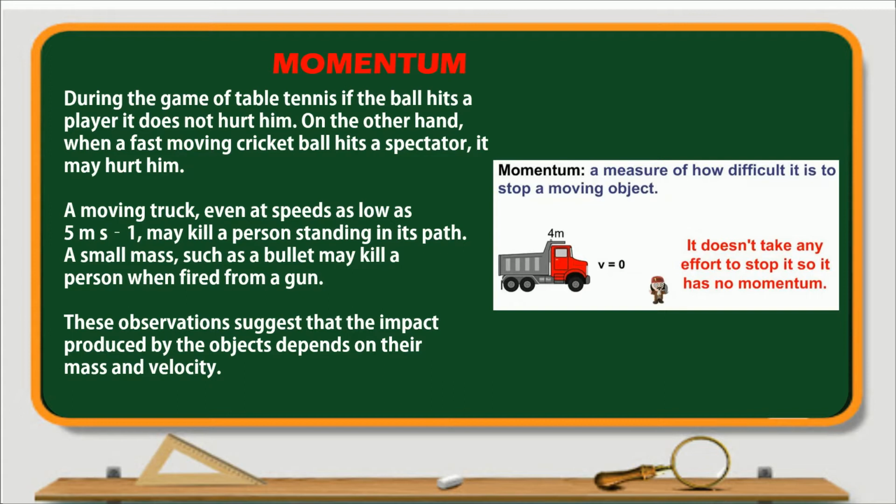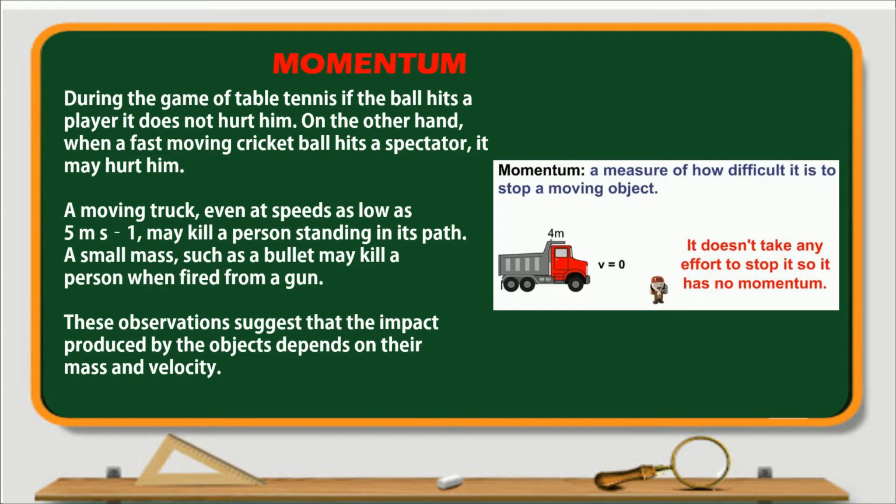Suppose in a field you are playing cricket with a tennis ball. You know the mass of a tennis ball is very less. If it hits our body, it will not hurt us. But if the ball is a season ball, that is a cricket ball, you know that we must be very careful, because if it hits us, it will hurt us. Now what is the difference here?